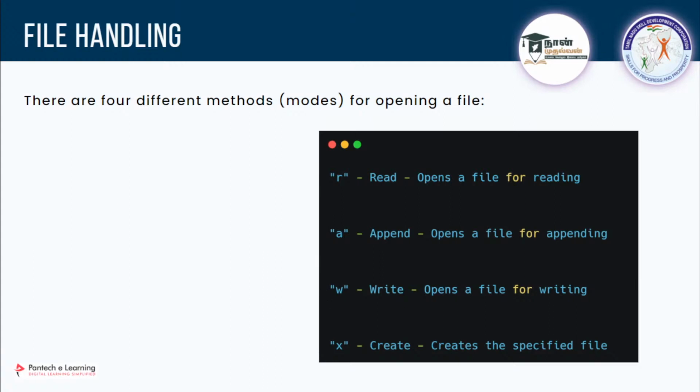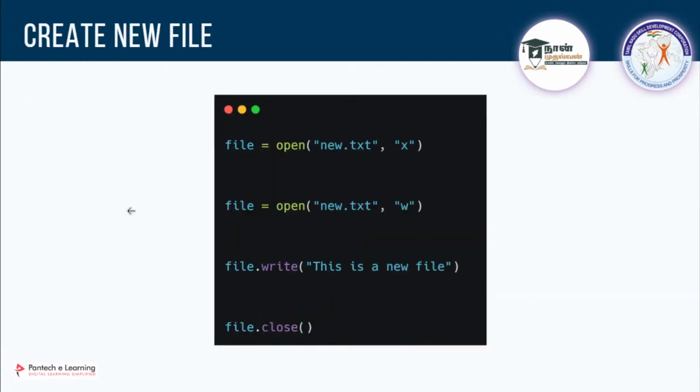Here, since it is a text file, I'll show you how to do it. To create a new file, you have to create a variable, and as I told you earlier, what we use for file handling is open. So using open, I'll give the name of the file. This is creating a new file, right? Whatever name you want, you can give, but please make sure you give the right extension. If I want to create a text file, it will be in the .txt format, so I'll give new.txt. The mode for creating a new file: if I give X, it is going to create a new file.